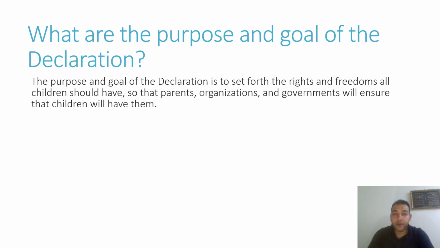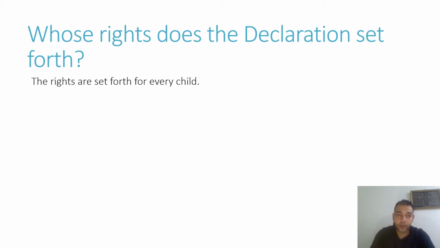What are the purpose and goal of the Declaration? So the purpose and goal of the Declaration is to set forth the rights and the freedoms all the children should have, so that parents, organizations, and governments will ensure that the children will have them. Whose rights does the Declaration set forth? Of course, for every child.